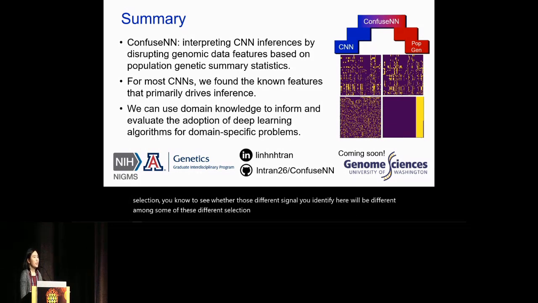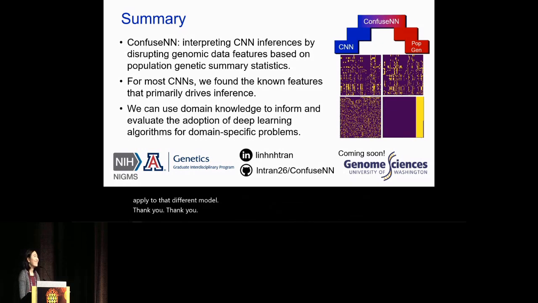Yeah, that's a good question. In this case, we focused on the published CNN, and the one that I just happened to pick here has the example of positive selection. So we haven't done it on other models that have been trained for other selection, but it is definitely possible to apply the same method to whichever trained model on a different task you're interested in to see how it applies to that different model.